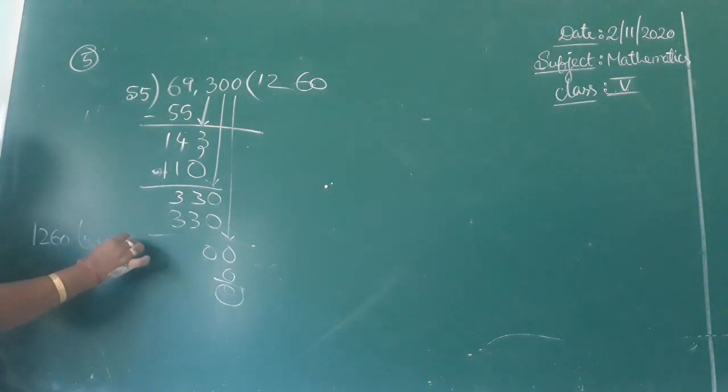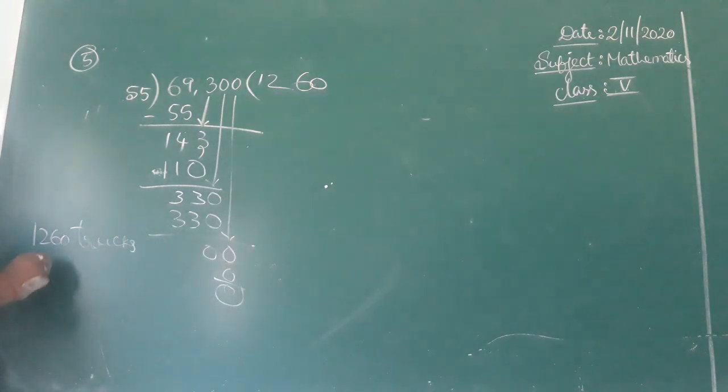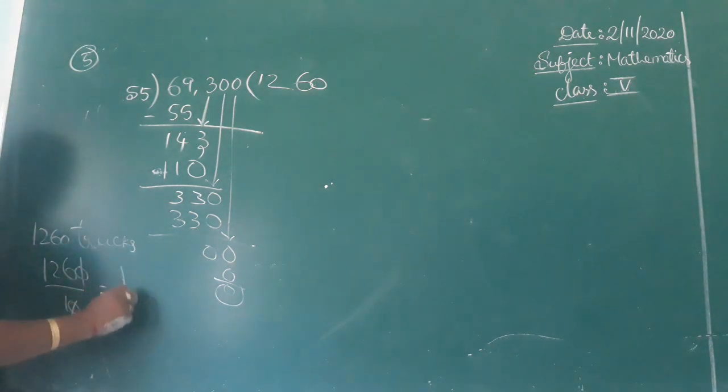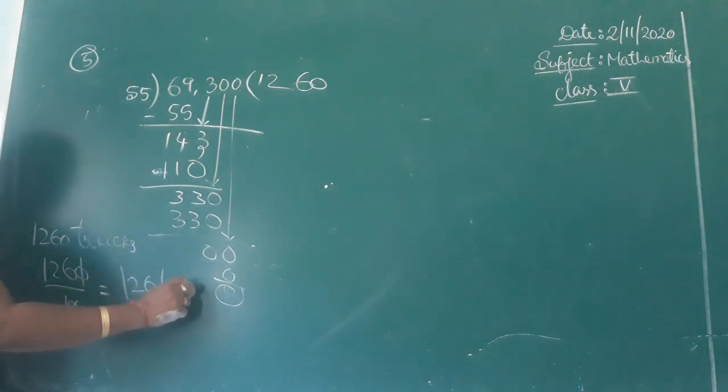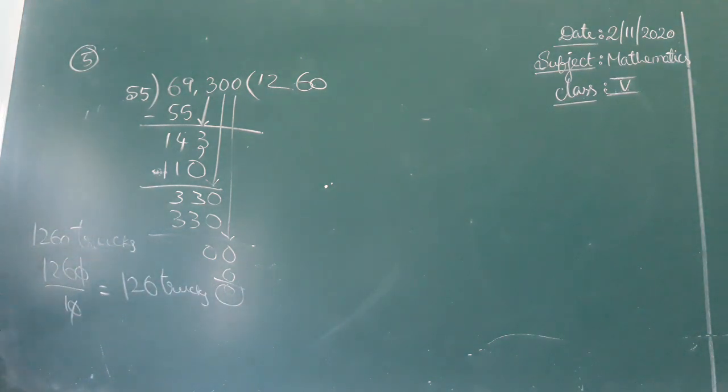But each truck will make 10 runs, 10 trips each day. So divide that 1260 by 10. How many trucks were needed? 126 trucks were needed.